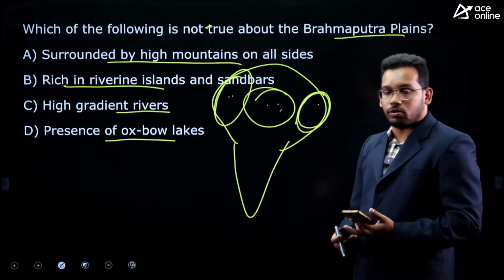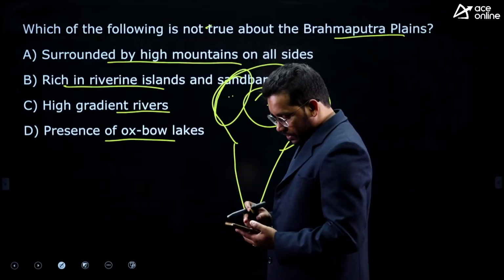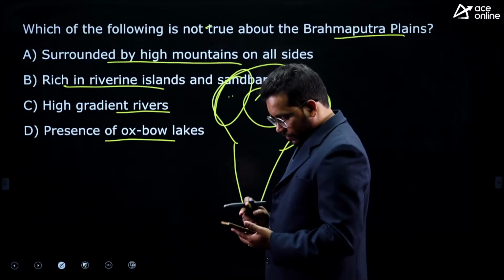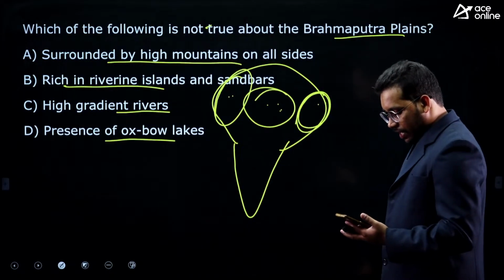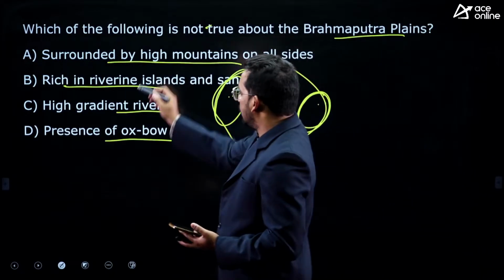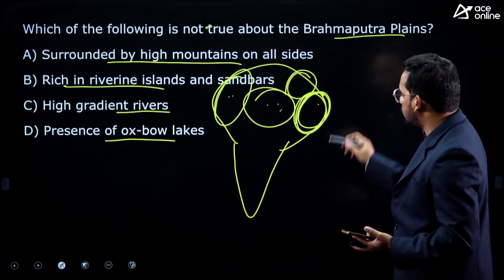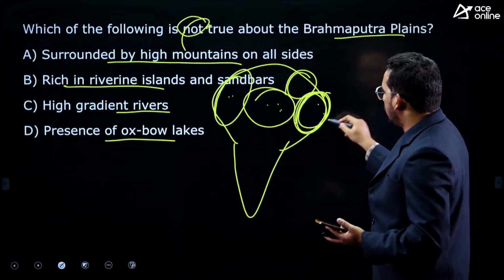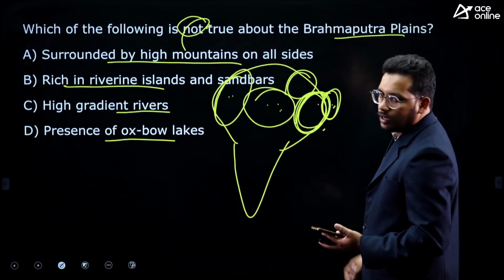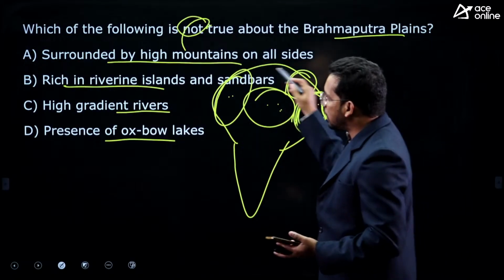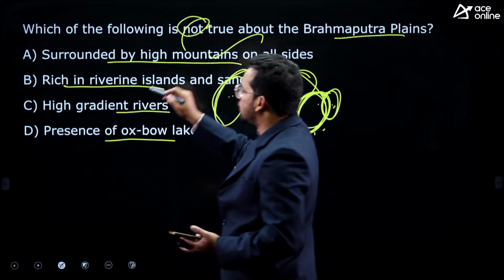This is a little bit analytical question. So tell me the answer. What is the answer for this? Okay, we will check once. Nobody has answered, I don't know why. Okay, let's check. Brahmaputra plains, you can see it is surrounded by the Himalayas in the north. They are asking not true. Here we have Assam, Naga hills, Mizo hills, lots of hills. On the southern side also we have hills. So it is basically surrounded by high mountains on all sides. This is correct, but not the answer because they are asking not.